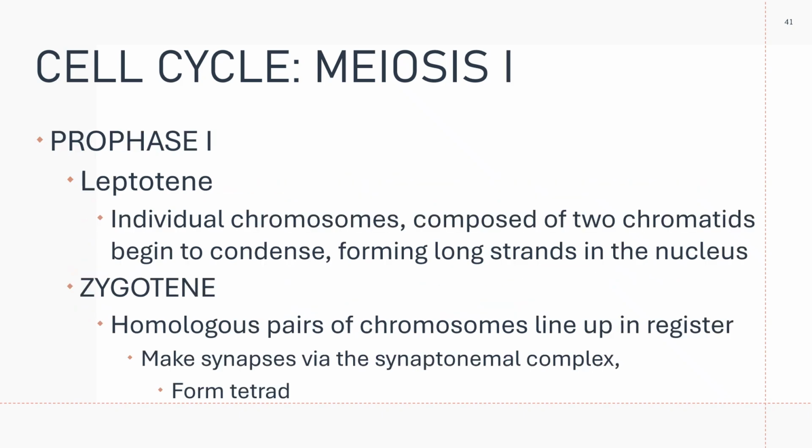Before we look at meiosis 1 and meiosis 2, let's look first at the S phase preceding meiosis.